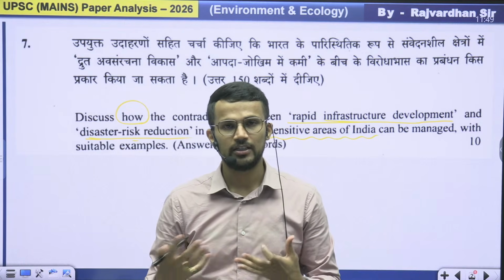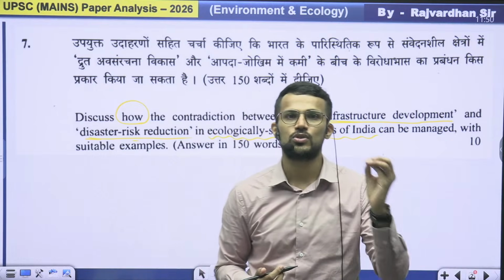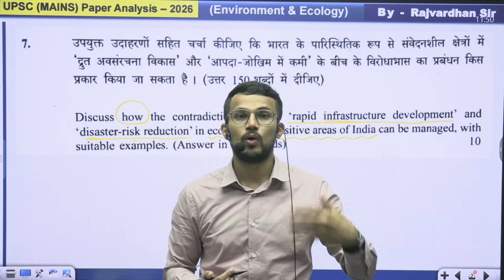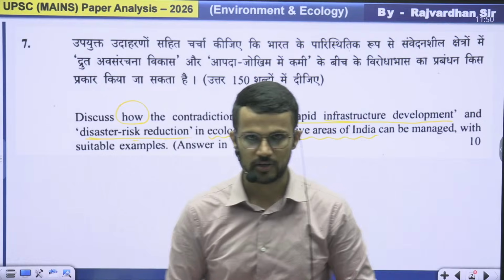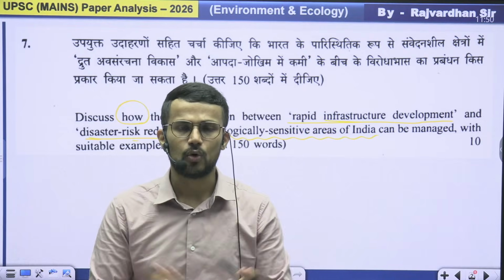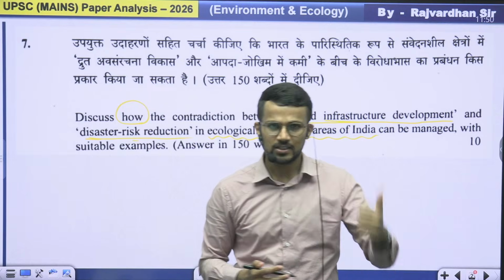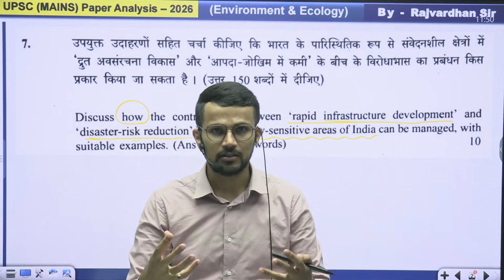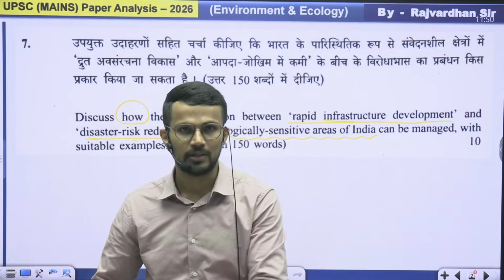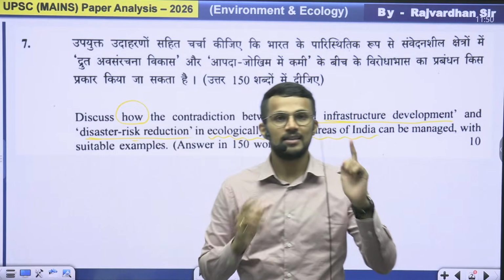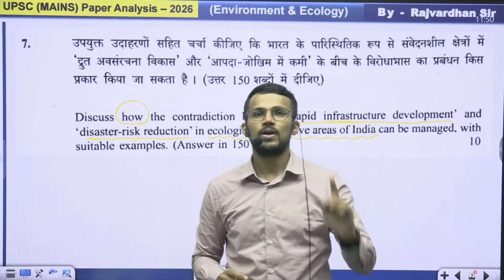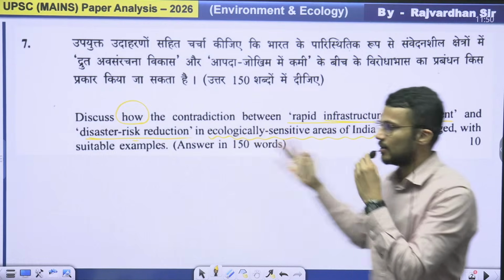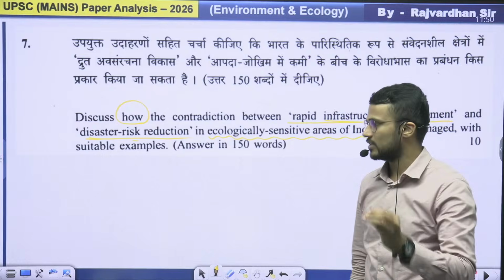In coastal development, we often see coastal erosion, and due to that the coastal area is becoming more vulnerable to events like cyclones and tsunami. So there is a real contradiction: infrastructure, which ideally is to make the life of people easy and better, is making life miserable, because due to infrastructure development there are increased chances of disaster. And UPSC is asking how exactly we can address this contradiction.